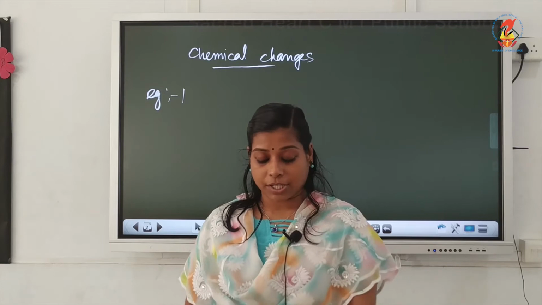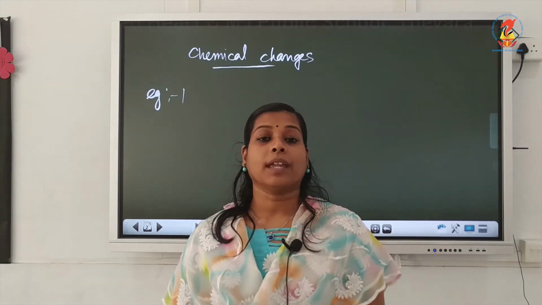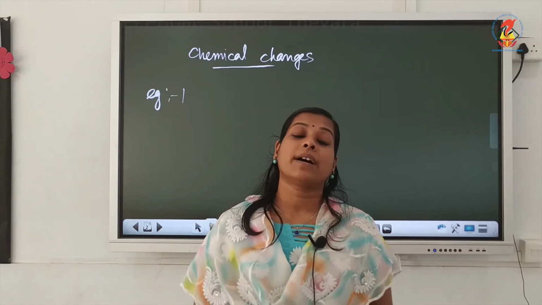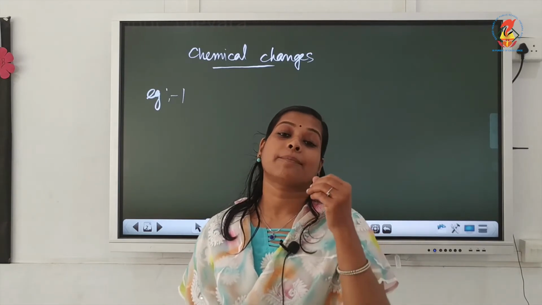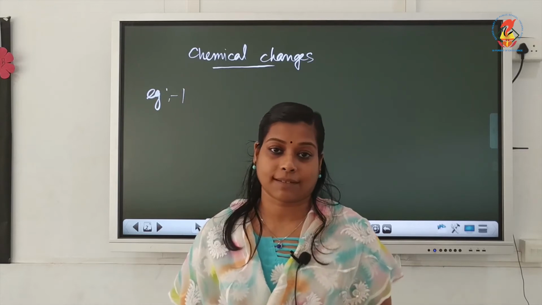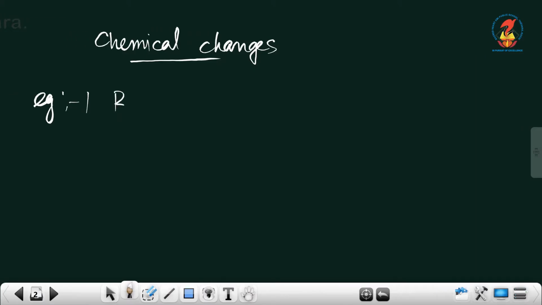This magnesium ribbon we can burn. On burning that magnesium ribbon, what is happening there? This magnesium ribbon will react with the oxygen.